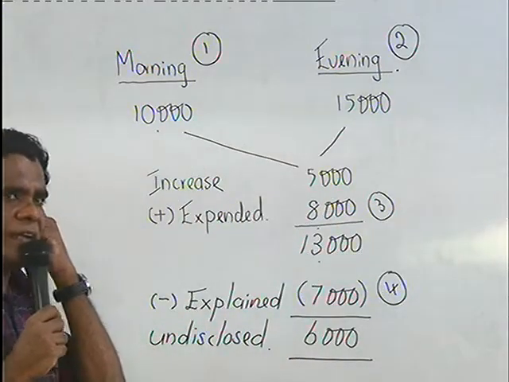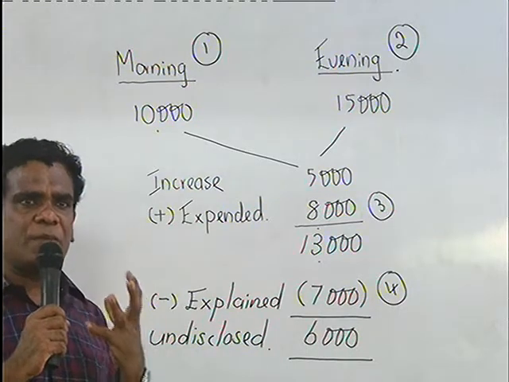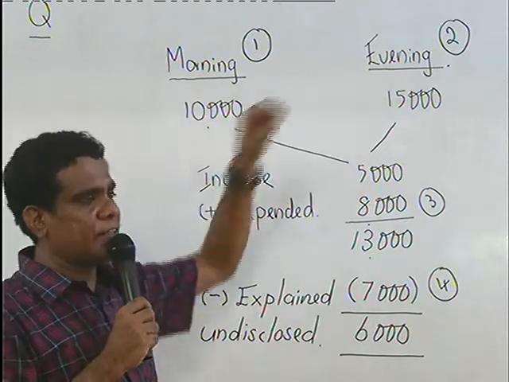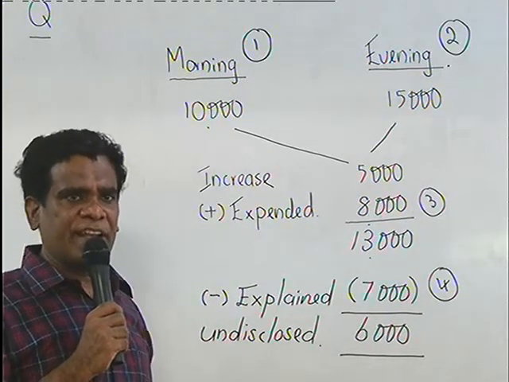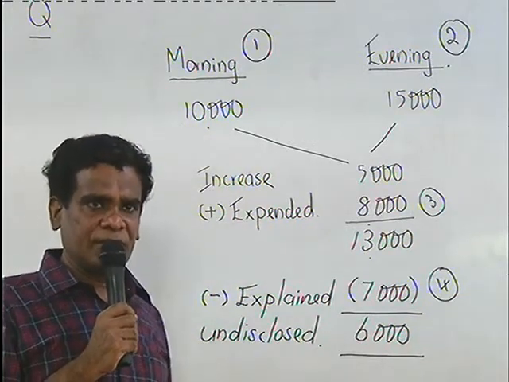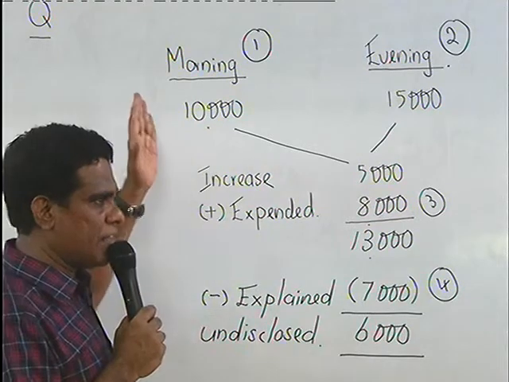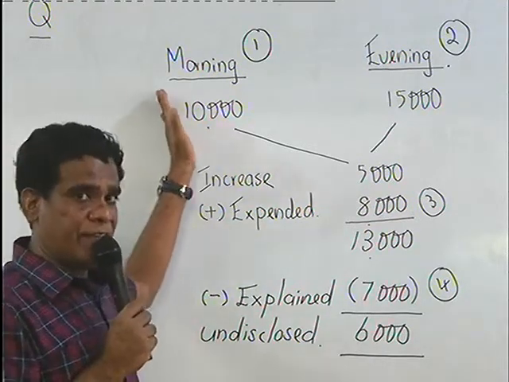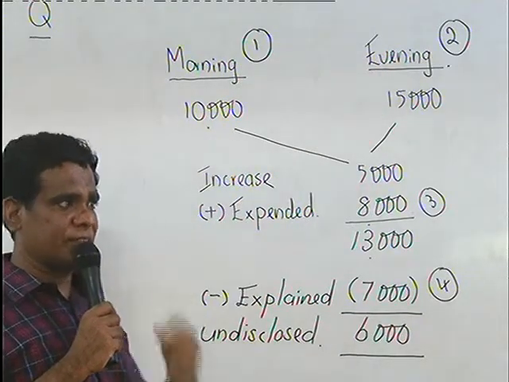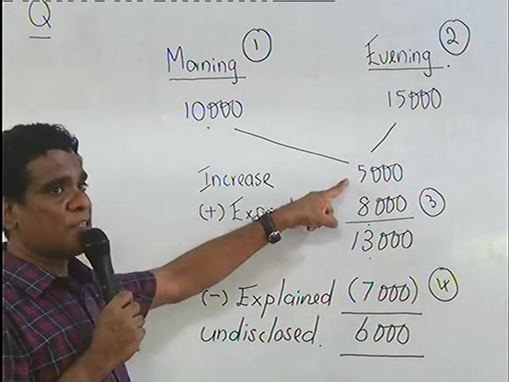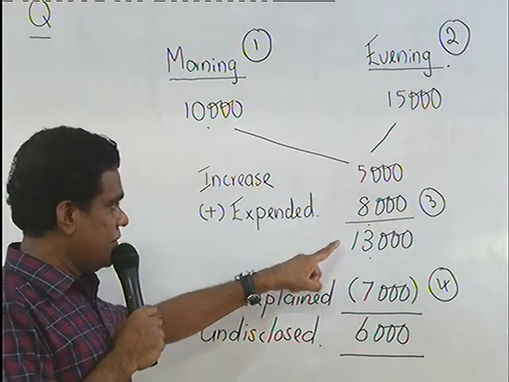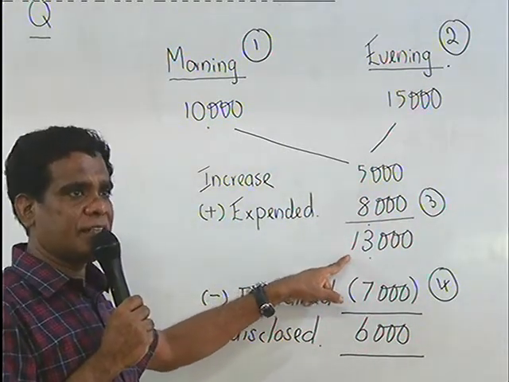Even in the individual tax for the year of assessment, the same rule will apply. Take your net asset at the beginning and net asset at the end of the year of assessment. Net asset means gross asset minus liability. Look at how much your net wealth has increased, which you must be able to support with income, plus your personal expenses during the year. You add up; this is the total receipt.